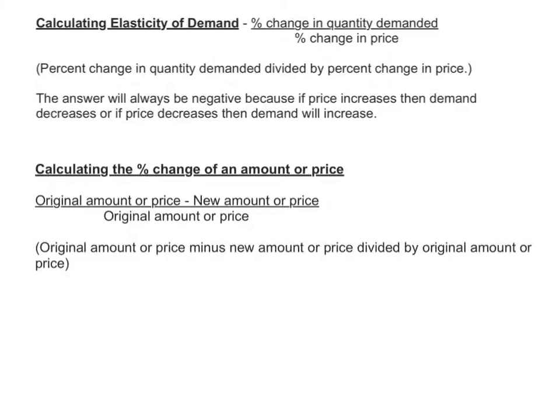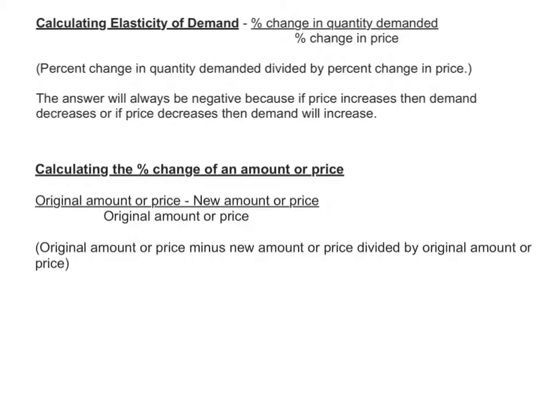The answer will always be negative because if price increases, that's a plus, then demand would decrease. Because some people, if the price goes up, the demand is going to be less, which is negative. So if you have a positive divided by a negative, you have a negative. Or if price decreases, which would be a negative, and the demand increases, which is positive, once again, you have a negative divided by positive, which is a negative. Now you just ignore, and you're going to see this in the next slide, you ignore negatives. We don't care about those. When you calculate them, you're going to find that out, but you just drop the negative and don't worry about it.